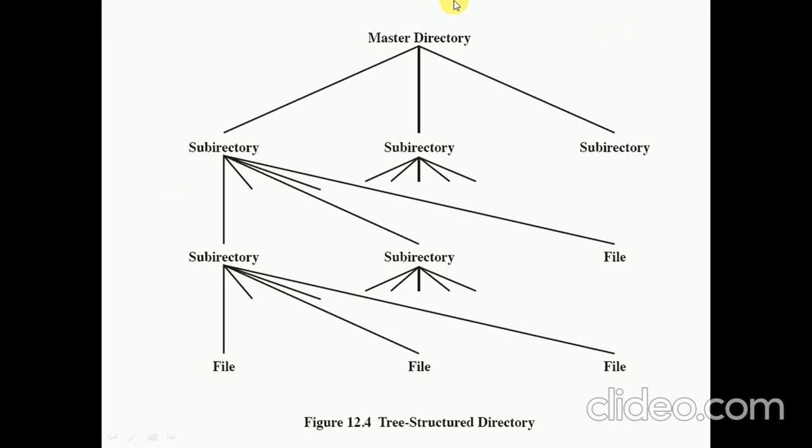First we have a master directory which has control of all directories of the various users. Then under this we have a subdirectory, and if we want another subdirectory we can create it, otherwise we can have the files.